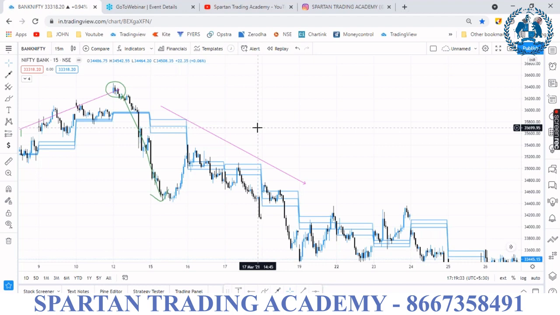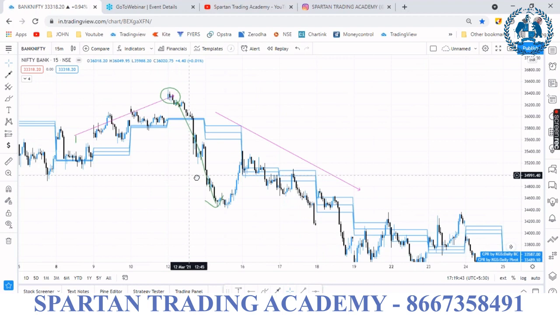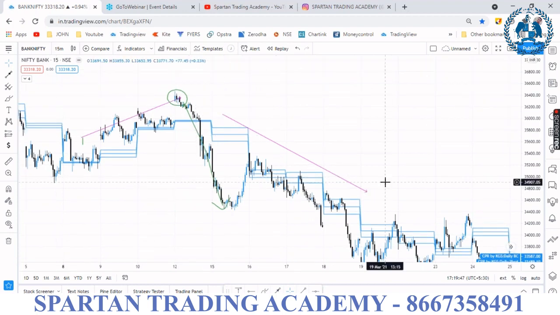If you don't use the day time frame, you will never get a CPR. You can use 1 hour, 30 minute, 15 minute, 5 minute, and you will get a CPR range. If it is ascending, just focus on the buy order. If the market is descending, just focus on the sell order. This is part number 1.